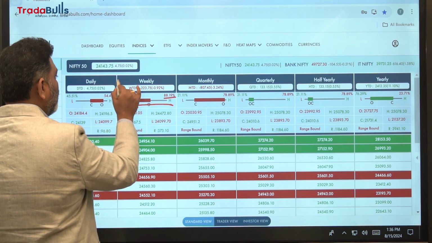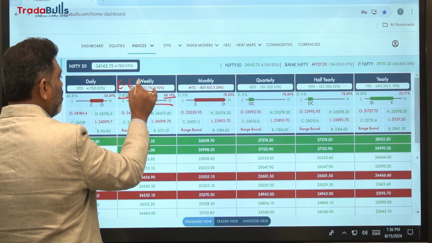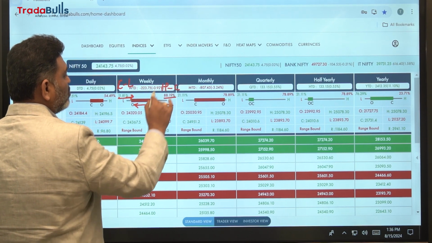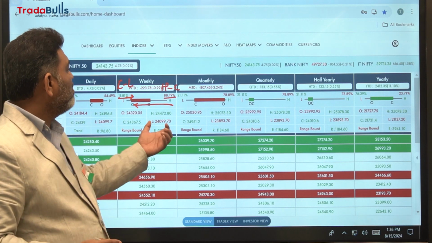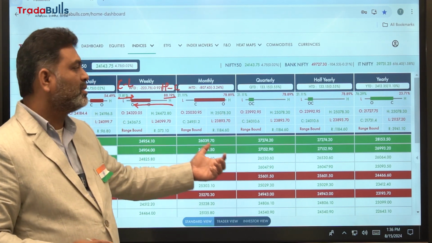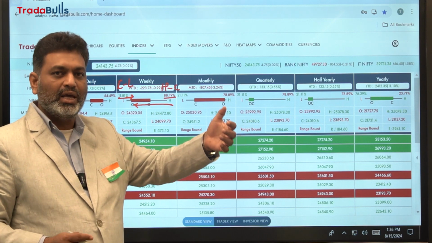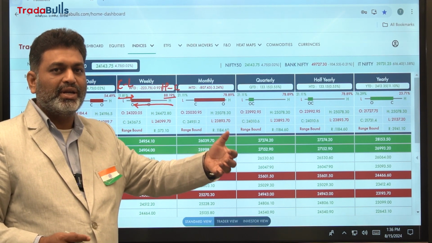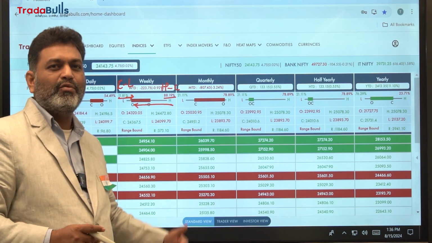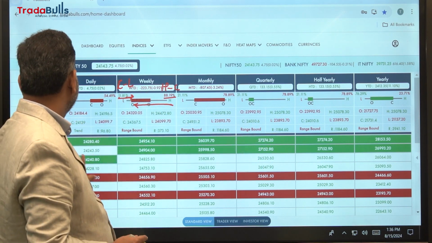So this is low to close, and this is high to close. That way, during market hours or out of market hours, subscribers can understand the percentage from high to close and from low to close.